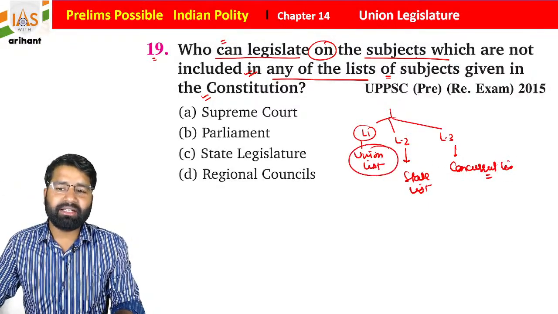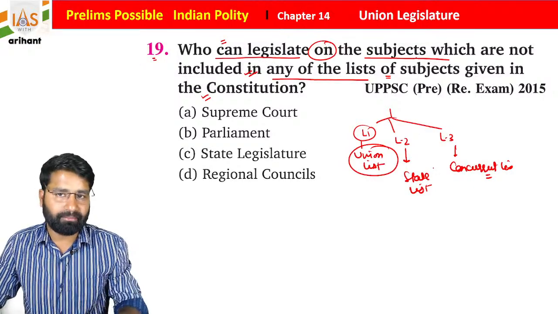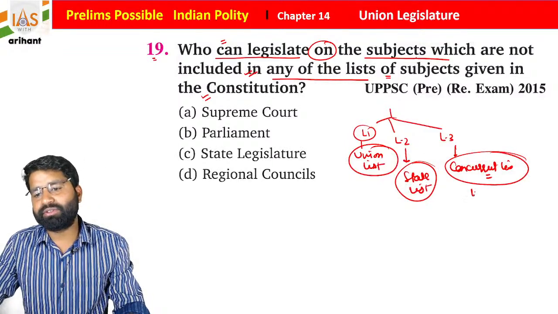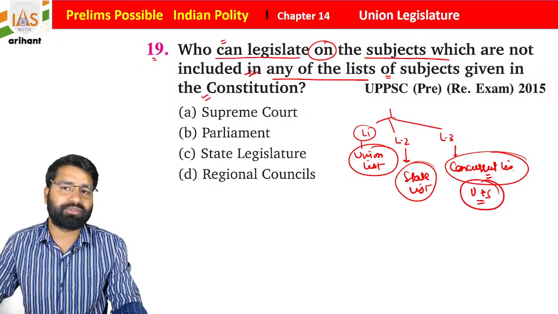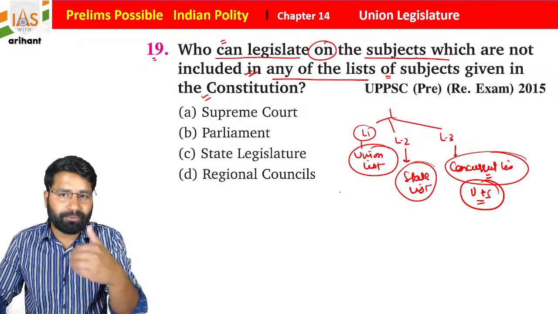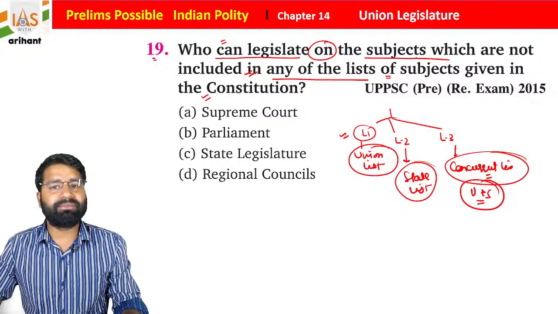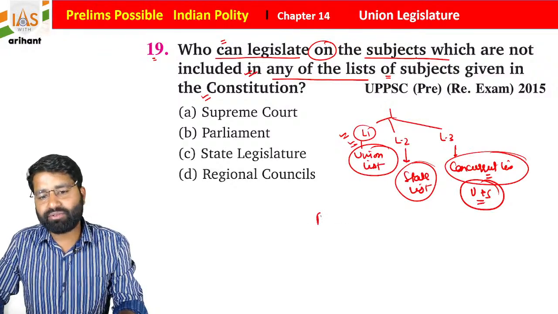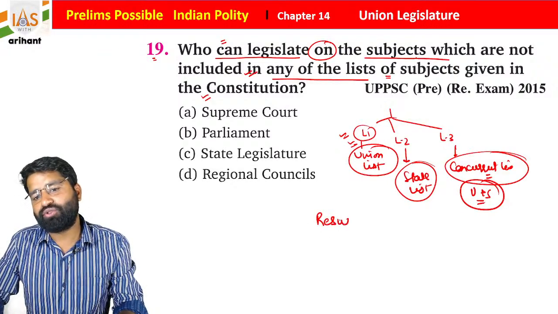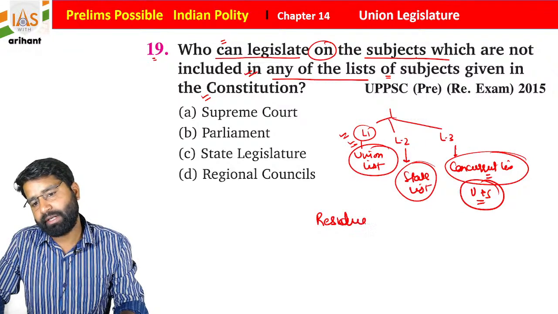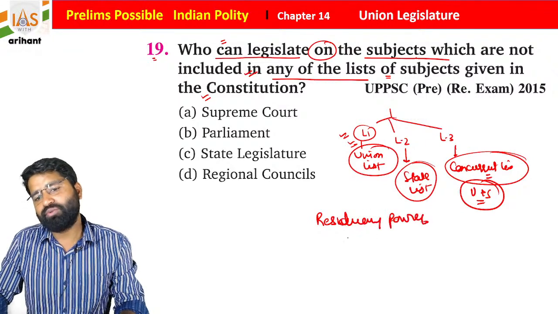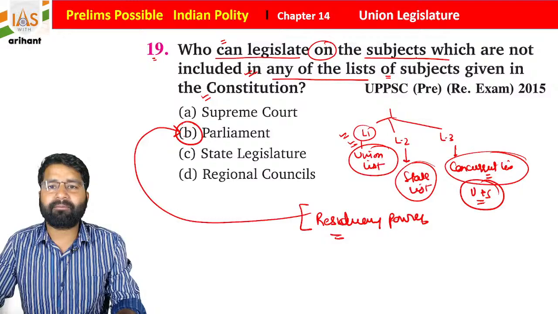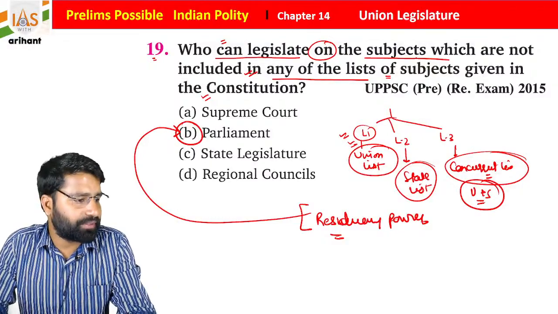So basically, in Union list matters only the Centre can make law. In State list matters only the State can make law. And in the Concurrent list both Union as well as State can make law, students. But let's suppose some need arises and that subject or provision is not mentioned in any of these three lists. In that case, this power is called residuary power. And residuary power lies in the hands of Parliament. So Parliament will make law over that provision. I hope you are getting it.